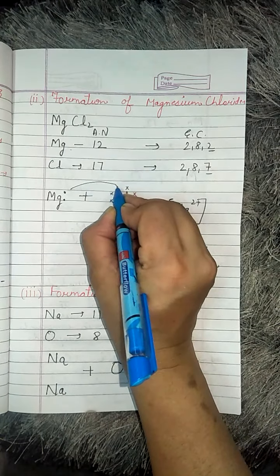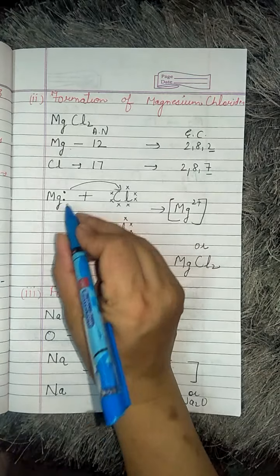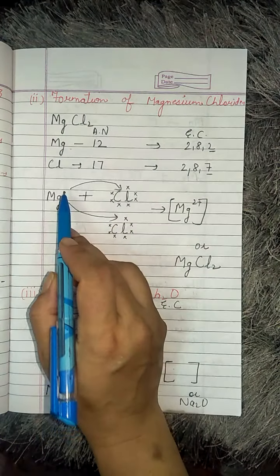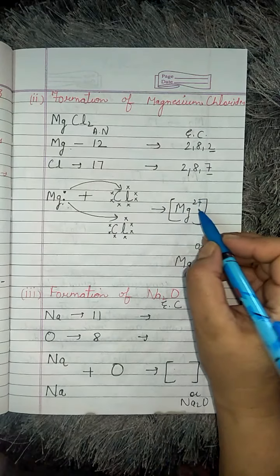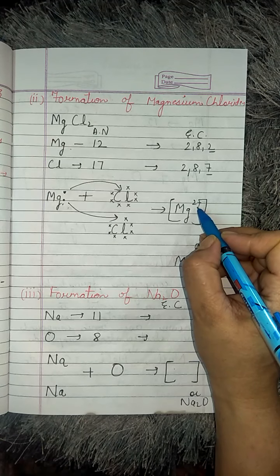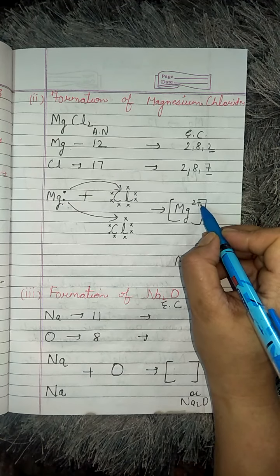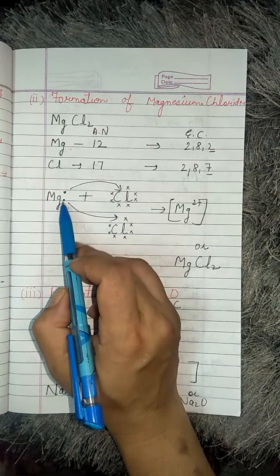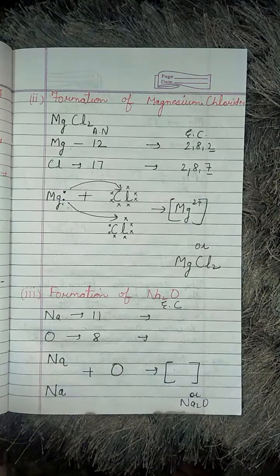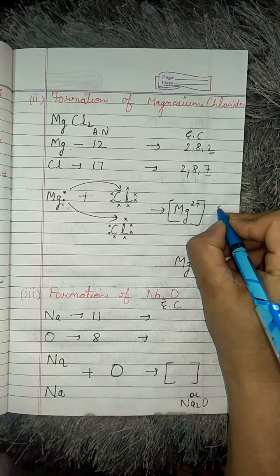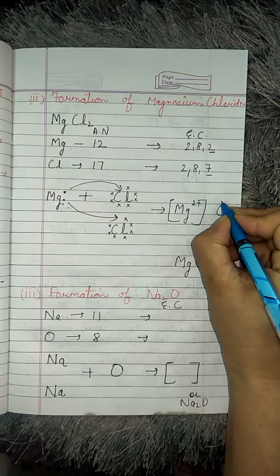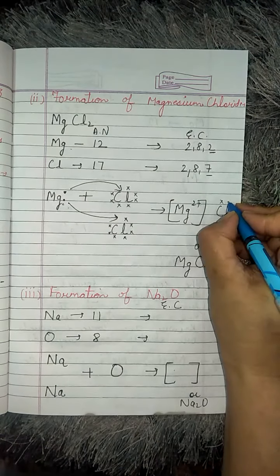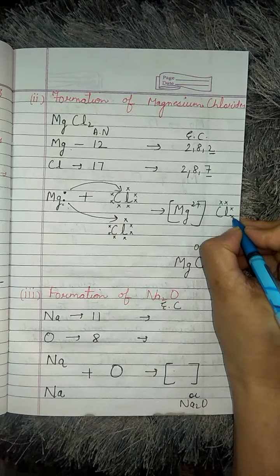One electron from here will be transferred here, and one electron from here will be transferred here. By losing the 2 electrons, magnesium acquires a positive charge. Which positive? 2 positive, because it has lost 2 electrons. And chlorine, by gaining 2 electrons, one for each chlorine, has acquired a charge.